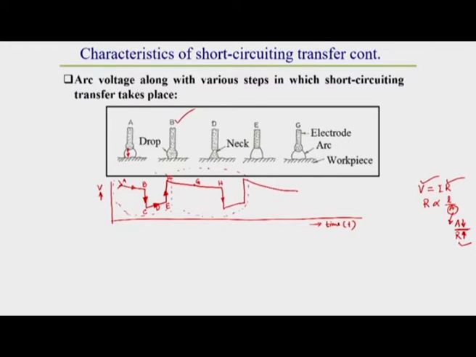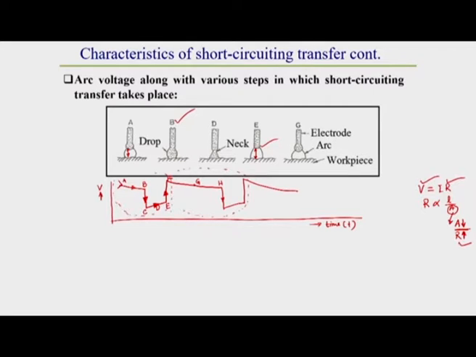Now, at point E, due to the high neck formation, the drop detaches from the electrode tip to the weld pool. Once it detaches at point E, it immediately regains its original arc length. Due to this, the voltage regains its original value from E to D. That is why immediately at point E the voltage shoots up to its original value.